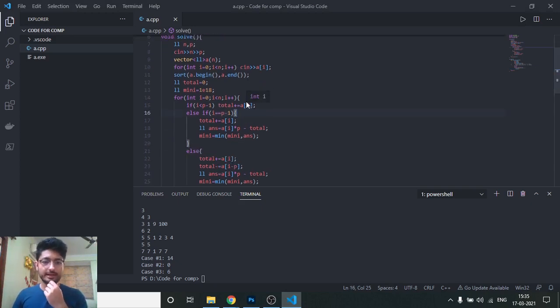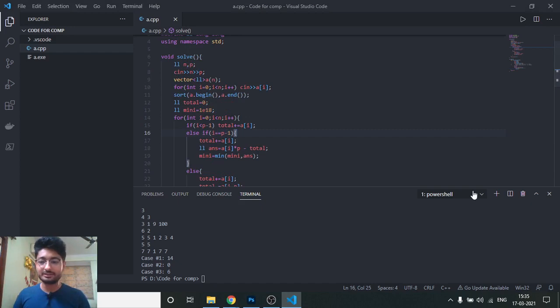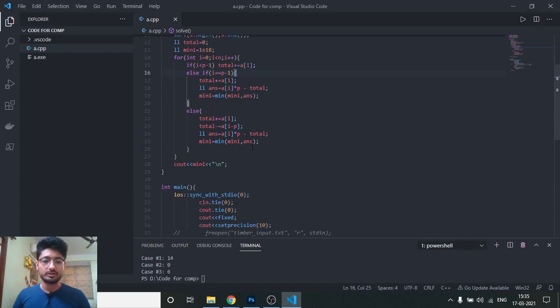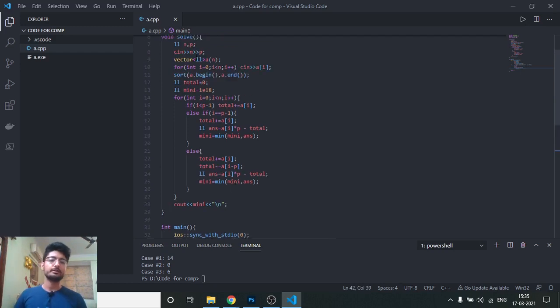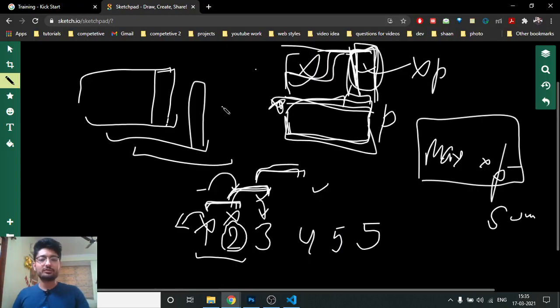So as you can see, what we have done in this problem is you have to first make this using this part, because the output should be in this format only. So just take care of that. And what we'll do is take the input of all the elements and sort them. This is total, and we have to find out the minimum energy spent. So I have initialized it with a very large number. Then before the window size, we have to first find out the sum of the window.